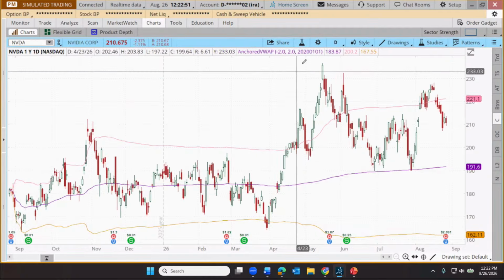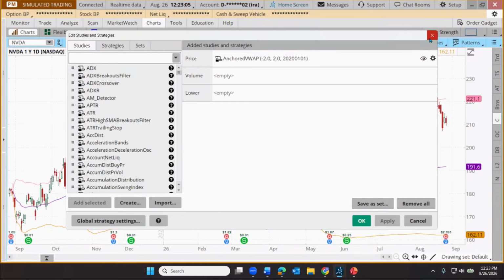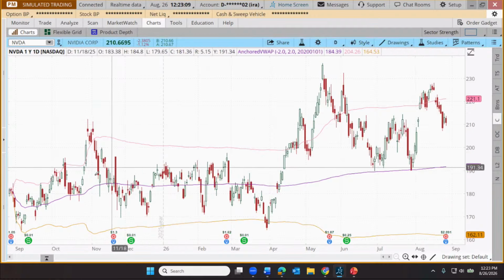First thing it does, actually it might be helpful if I go back up here. You'll notice there's a -2, a +2, and then a date, basically. There's actually a combination of numbers going on in there. Anyway, but it makes reference to the number 20 and January 1st.